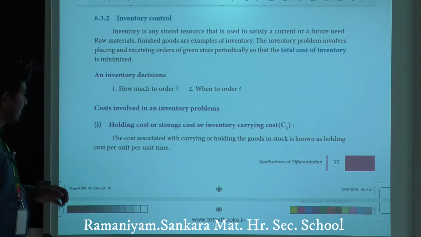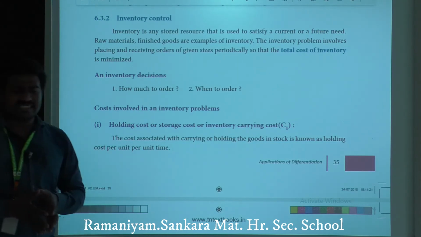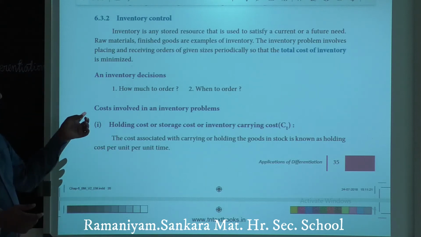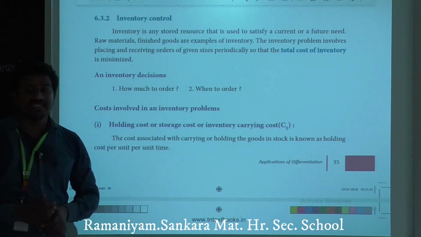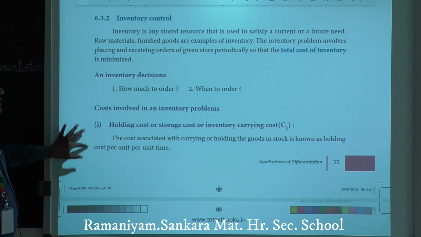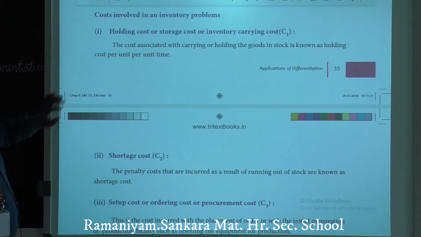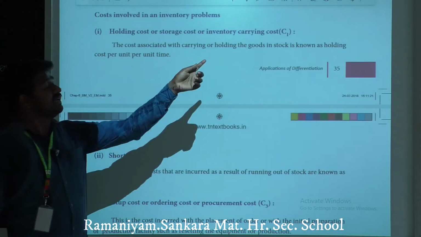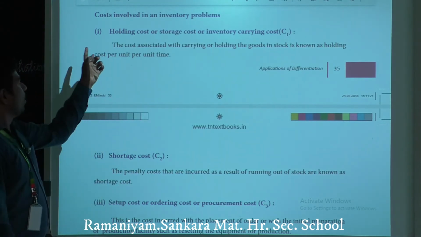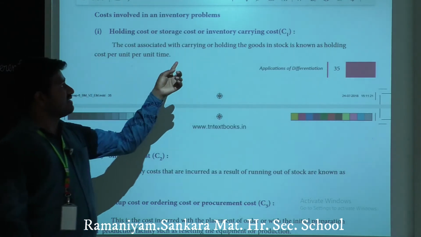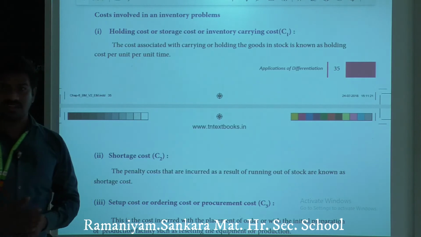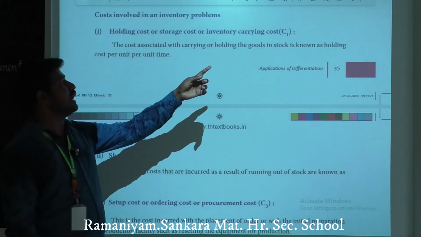Next, a very important thing: holding cost involved in inventory based problems. Holding cost, storage cost or inventory carrying cost, these 3 mean the same thing. Symbol is C1.